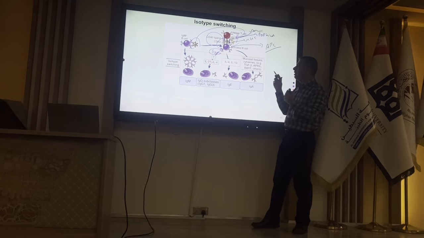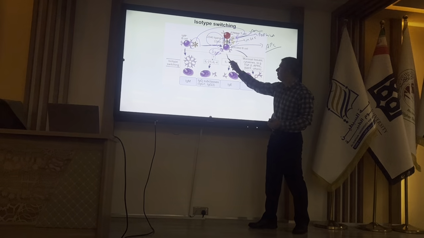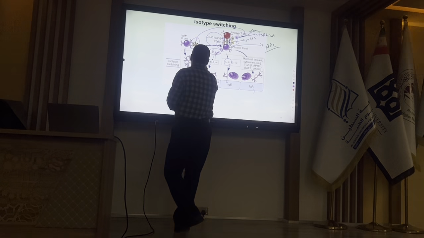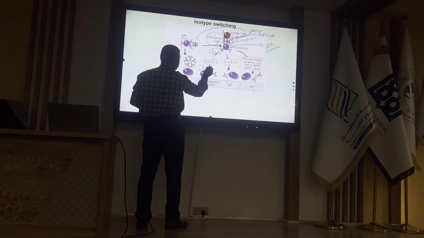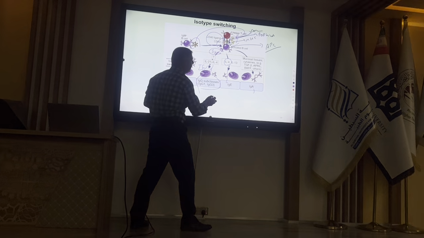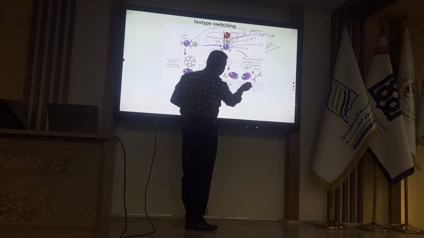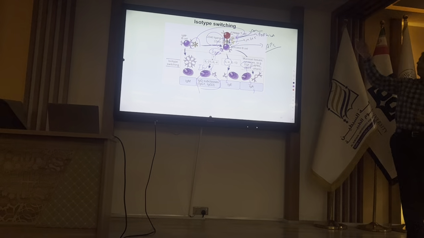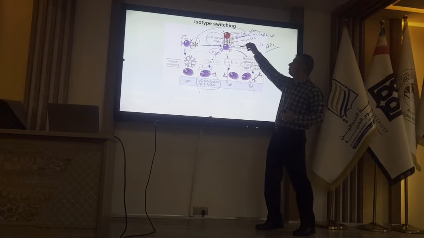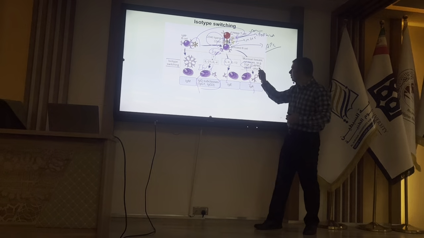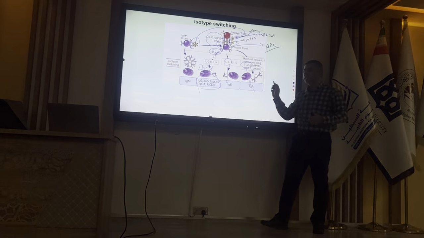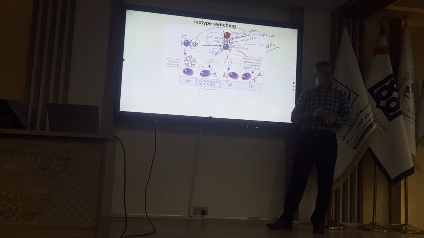This cytokine will determine the class of antibody. For example, when we have mainly interleukin 4, we will have IgE. When we have interferon gamma, we will have IgG. When we have TGF beta, we will have IgA. So based on the type of antigen, T cells will produce specific cytokines, and the type of those cytokines will determine the class of antibody. Okay? Or not?